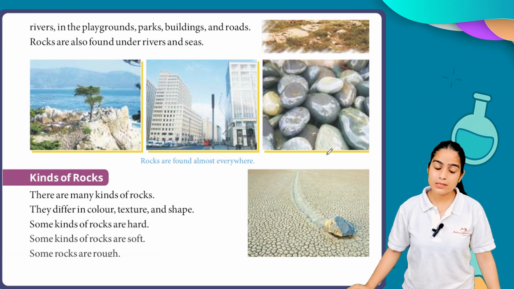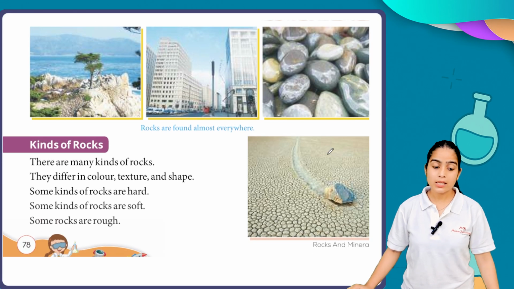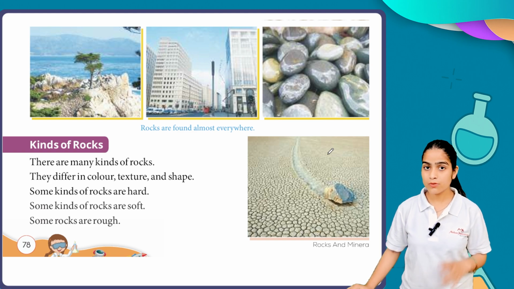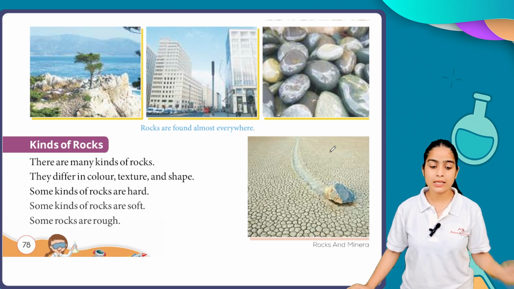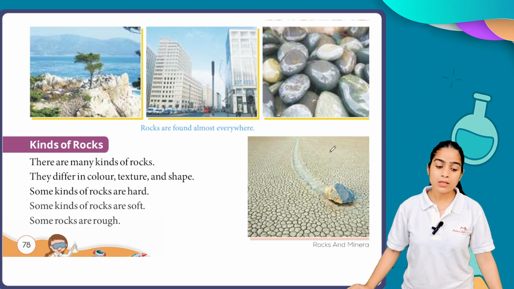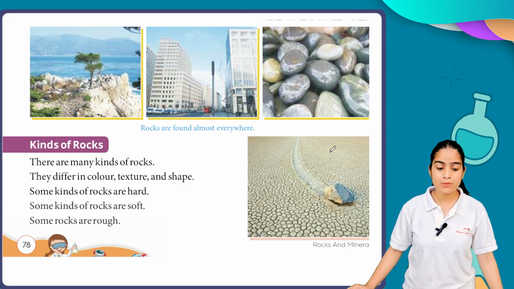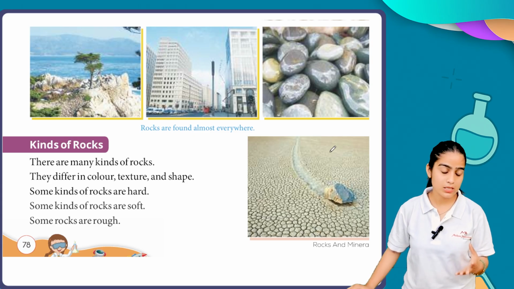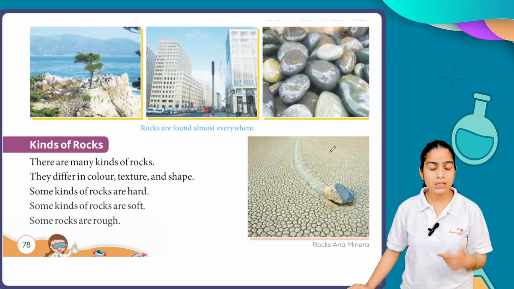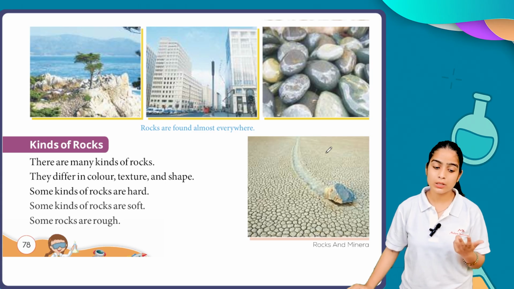Now we are discussing the kinds of rocks. How many types of rocks do we have? There are many kinds of rocks. They are different in color, texture and shape. We classify rocks on the basis of their color, structure and texture. Some kinds of rocks are hard, some are soft, and some are rough. So till now we have seen three types of rocks: first hard, second soft, and third rough.